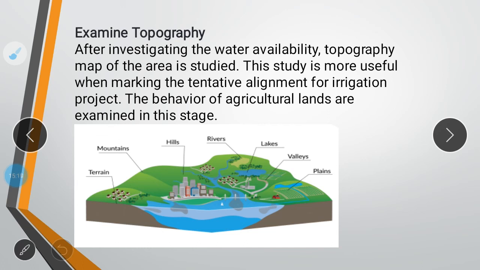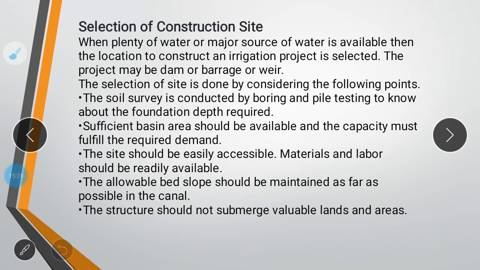You will be examining the topography. Then next is selection of construction site. While selecting, you will be keeping in mind what type of soil is there, what is the bearing strength of the soil, which type of foundation you're going to make, is the soil capable of bearing the load or not, and what type of structure you're going to make. The availability of laborers in that given region can also be kept in mind while selecting the construction site.